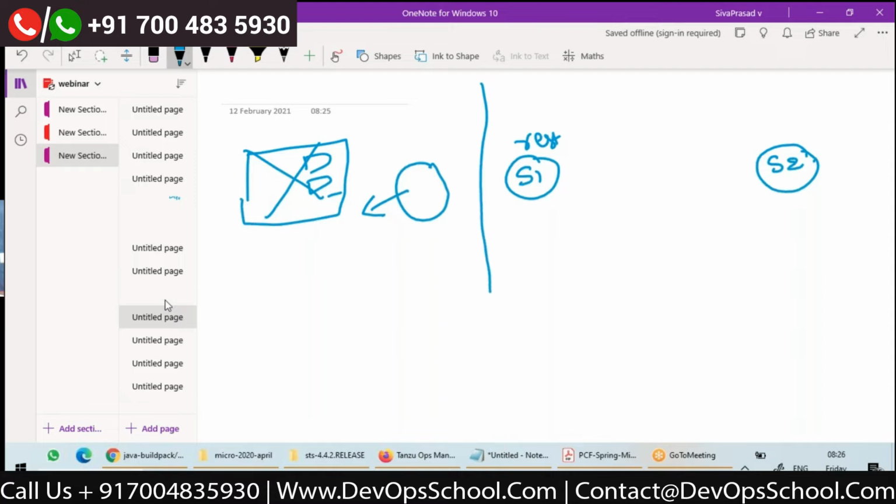Sure. First, let me give you a little bit of detail about token based, then I'll come to this part. That's fine. Let me introduce first the token based. What is token based? Then I'll come to that.